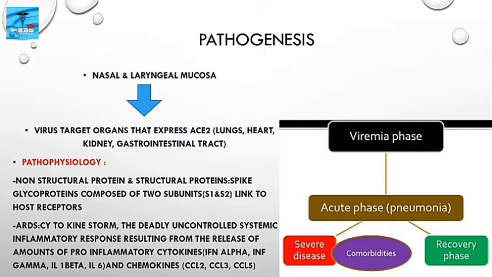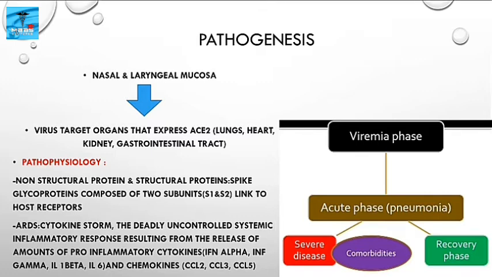Then pathogenesis. From nasal and laryngeal mucosa, the virus targets organs that express ACE2 like lungs, heart, kidney and GI tract. Then pathophysiology. Non-structural proteins and structural proteins contribute to the pathophysiology. Spike glycoprotein composed of two subunits S1 and S2 links to host receptors. Then ARDS associated with the cytokine storm.